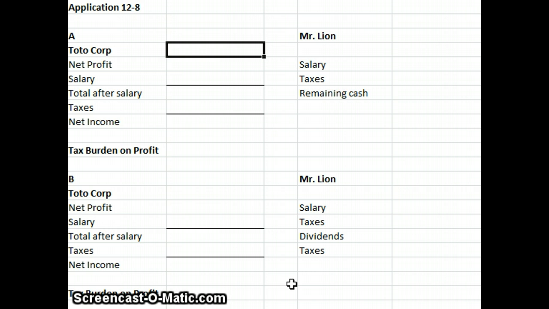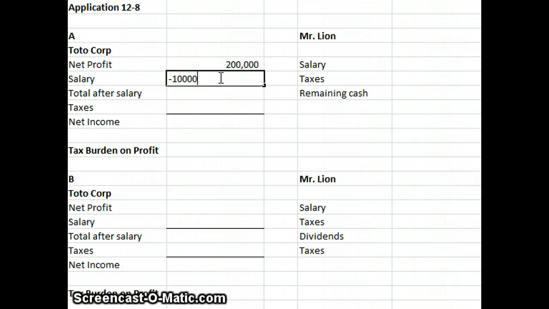Okay, first of all, Mr. Lyon's salary is $100,000. Toto pays no dividends. So we start off here with a net profit of $200,000. Our salary we're going to subtract, because that is deductible for the corporation, giving me an after-salary profit of $100,000.